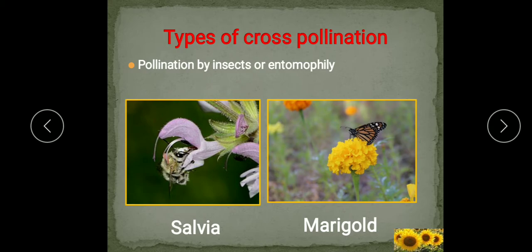So first we will see here the pollination. This cross pollination is by the insects. So pollination by insects is known as the entomophily. You can see here also on this flower salvia, this insect is sitting in, during its movement it transfers the pollen grain from the anther to the stigma of another flower. Here also you can see in the marigold also. So it is the most common method of natural pollination.